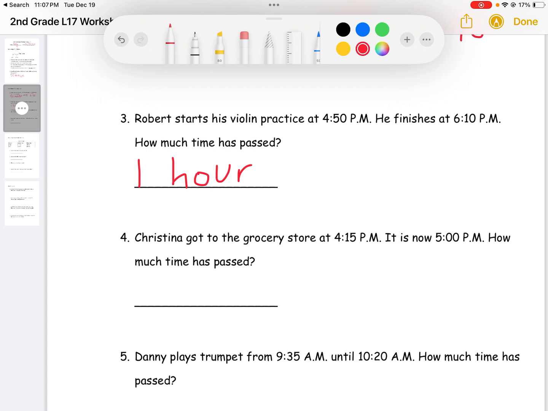And looking at the minutes, we see that 20 minutes has passed. So we would write down 20 minutes. It's not 2 full hours because then it would be 6:50 p.m. And 60 minutes are in 1 full hour.